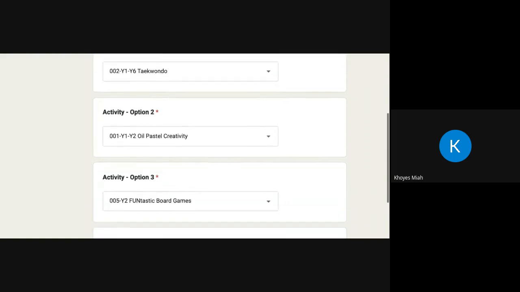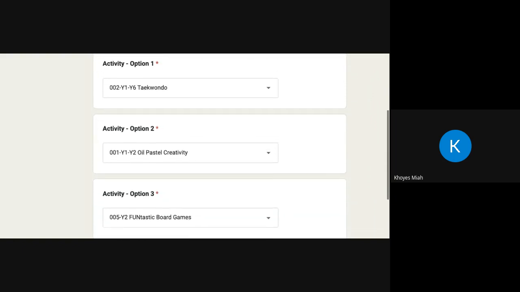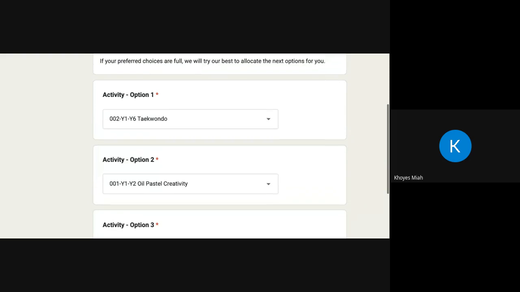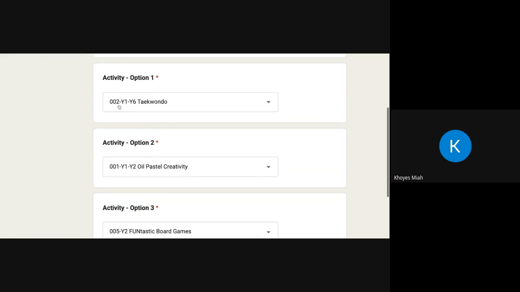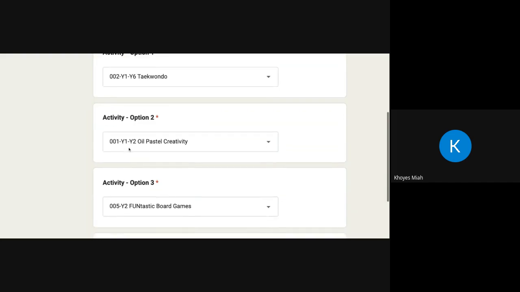So just to show you over here, I can see a list of CCAs available for my daughter on different days. I will have obviously checked the days on the list. So this is just an example. I may have chosen Taekwondo as my first choice for my daughter. And obviously it's year 1 to year 6 Taekwondo. So because my daughter is in year 2, she can do Taekwondo. My second choice, in case she doesn't get her first choice, would be oil pastel and creativity.